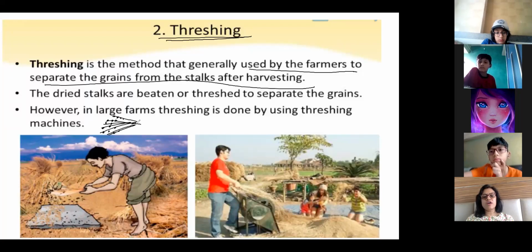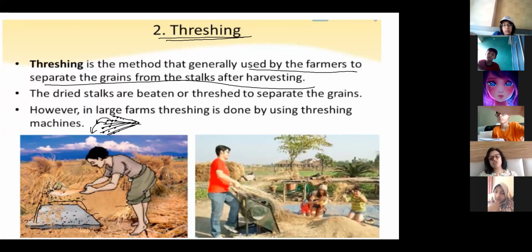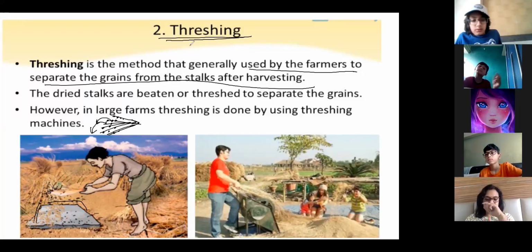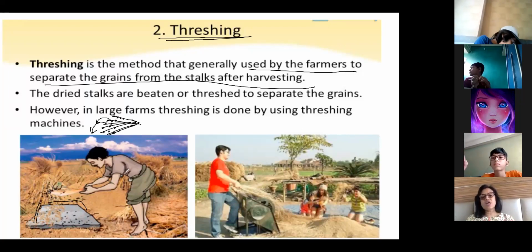So when the farmer beats it on the ground, these grains fall off, and he collects them over here. This process of beating the stalk to separate the grains from the stalk is called threshing. This is a particular method used by farmers only for separating grains from the stalk. So only one example you will have.